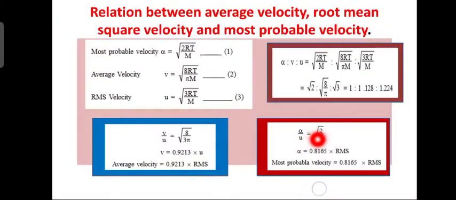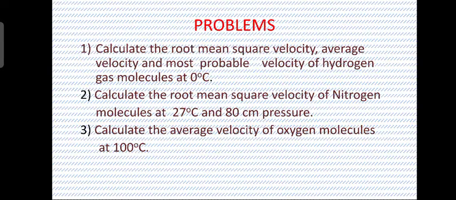Alpha by u is equal to square root of 2 by 3. Okay. So, further simplification, alpha is equal to, take the value of this square root of 2 by 3, you will get it as 0.8165, into RMS. What is u? RMS. So, this is the relation between most probable velocity alpha and the RMS velocity. Most probable velocity is equal to 0.8165 into RMS velocity.